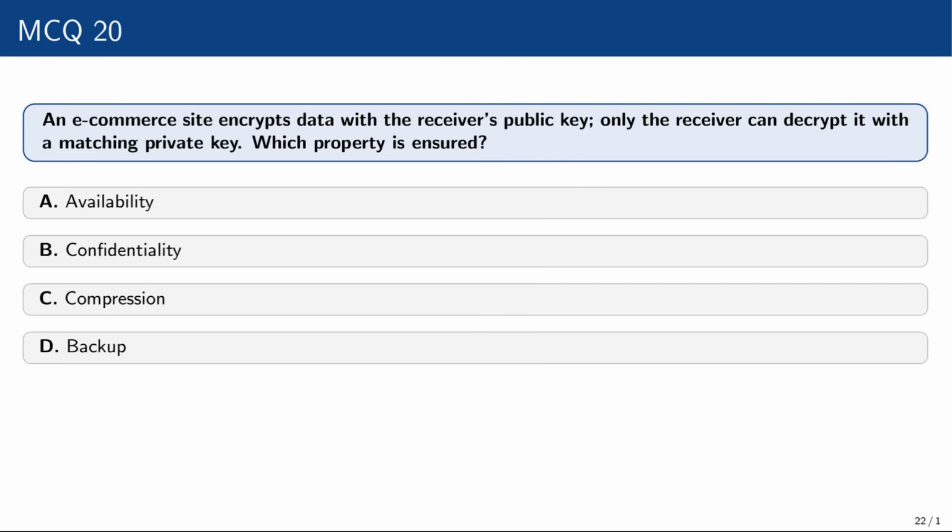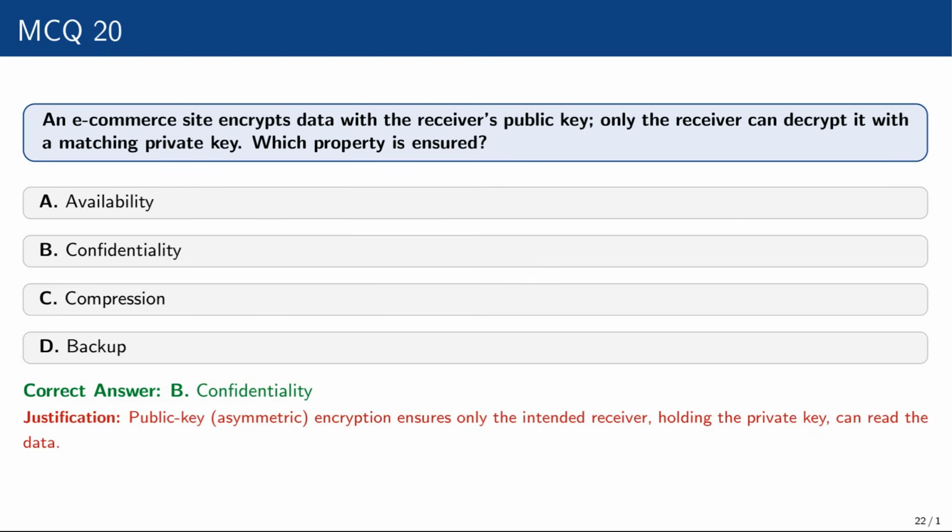Availability, confidentiality, compression, or backup. The correct option is confidentiality, because public key asymmetric encryption ensures only the intended receiver holding the private key can read the data.